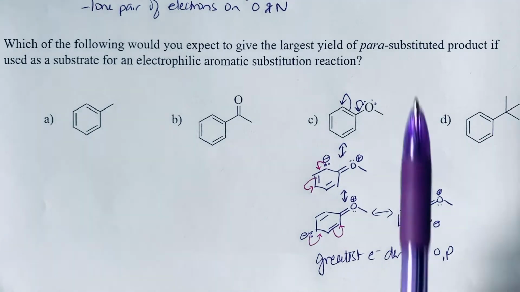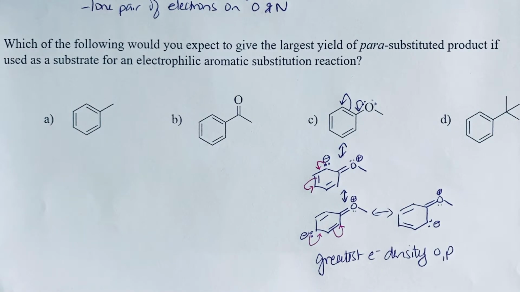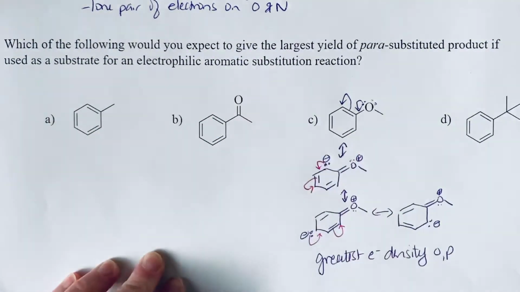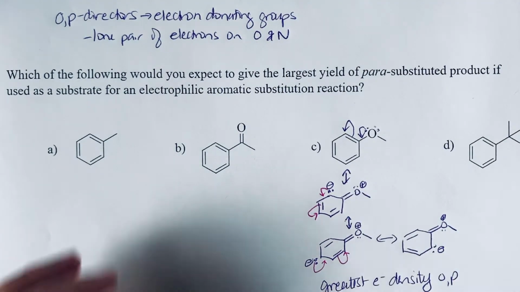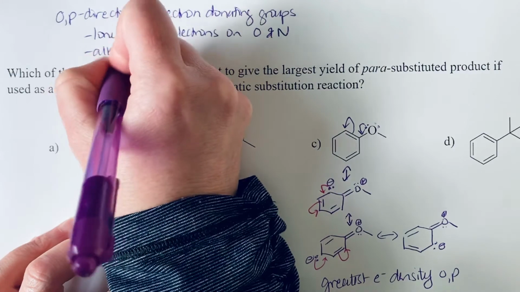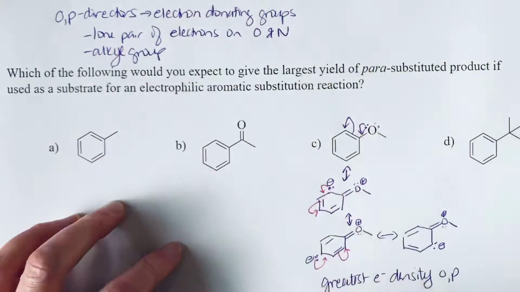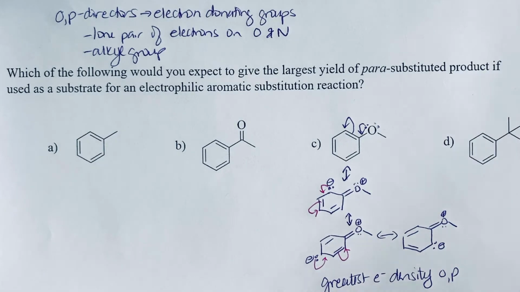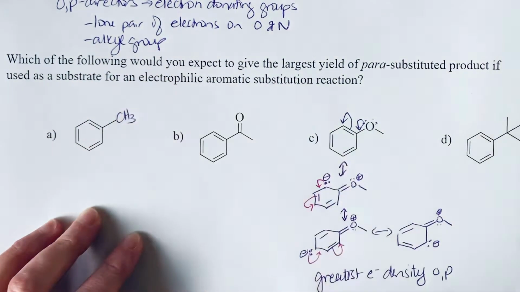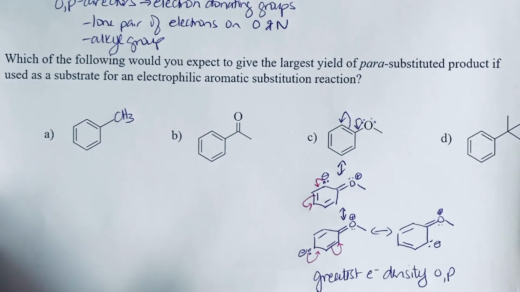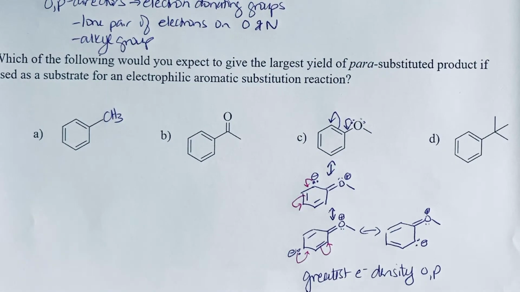We haven't quite answered the question of the largest yield of a para-substituted product because we have other groups here that are also electron donating and ortho-para directors. So this is one pattern. These will make for your more strongly activated ring systems when you have a lone pair of electrons on oxygen or nitrogen that can donate. You could also have an alkyl group. So a carbon-based group, and we've seen how carbon groups stabilize things like positive charges back when we looked at carbocations. So that means we've got an alkyl group here on A, that's also an ortho-para director, and then we've got the tert-butyl group here on D, which is an ortho-para director as well.